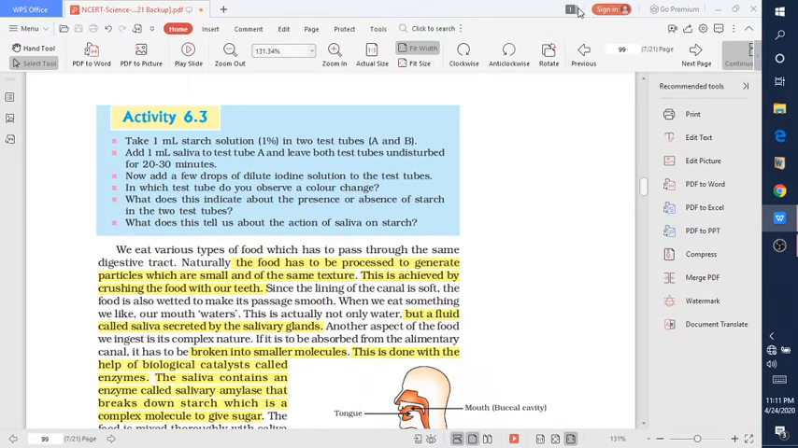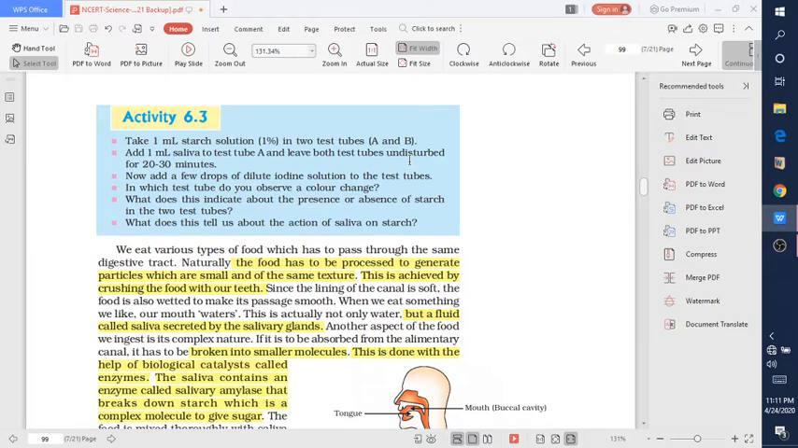Students, please think. Yes, so you can see that test tube A is as it is, but in test tube B the color of the solution changes into blue black color. Why? Because in test tube A saliva breaks down the starch into a simple sugar. It acts as an enzyme, so the color does not change.